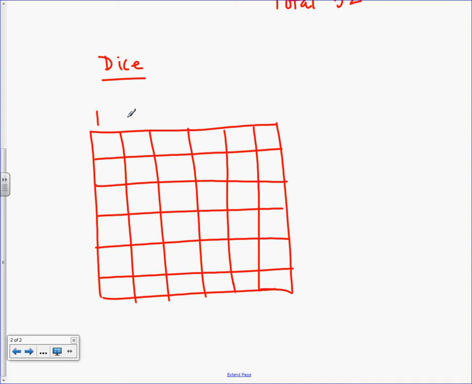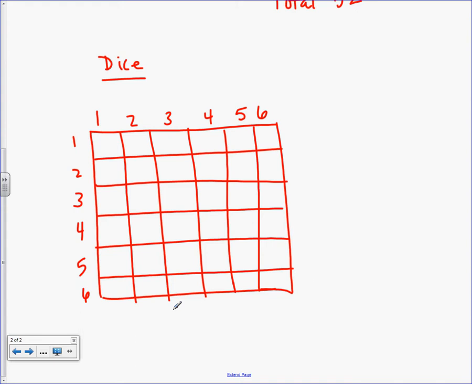So we have 1, 2, 3, 4, 5, 6 on like a red die or something, and 1, 2, 3, 4, 5, 6 on a blue die or something like that. We have 2 different dice with 1 through 6 in each of them.